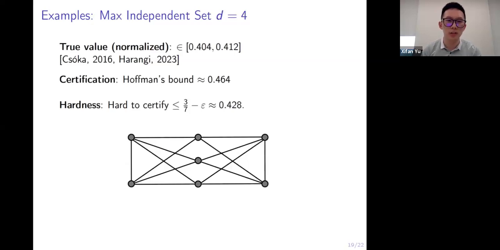We can also consider examples for maximum independent set with a fixed degree equal to 4. In this case, the true value of the normalized independent set lies within the interval 0.404 and 0.412, whereas Hoffman's spectral bound certifies a bound of roughly 0.464. And using the example below, we show that it is hard to certify a bound better than 0.428, by observing that the 3 vertices in the middle form an independent set in this Ramanujan-Nugent graph.